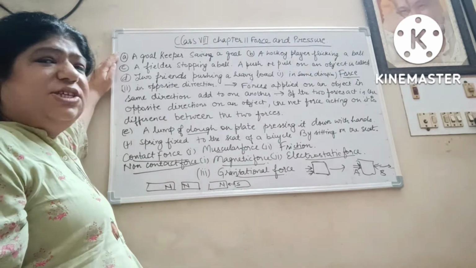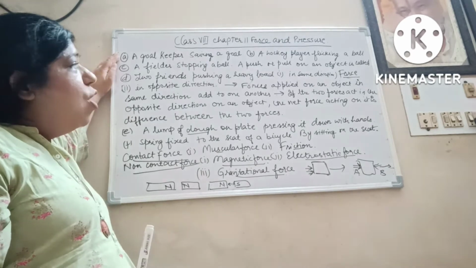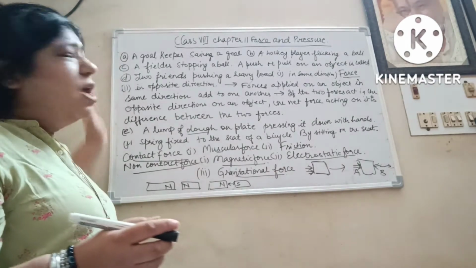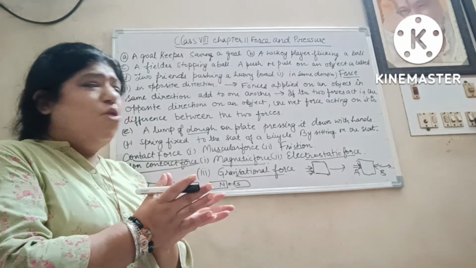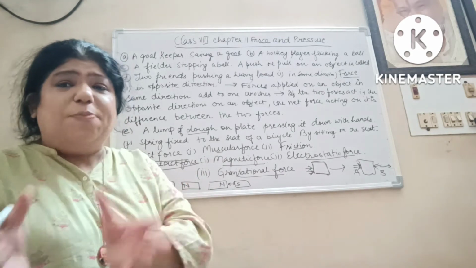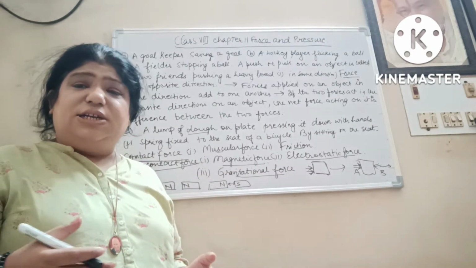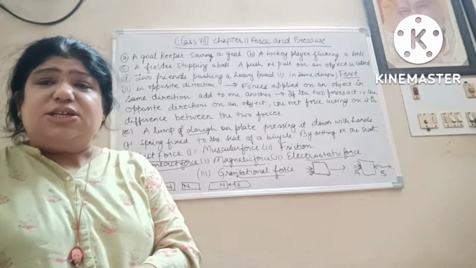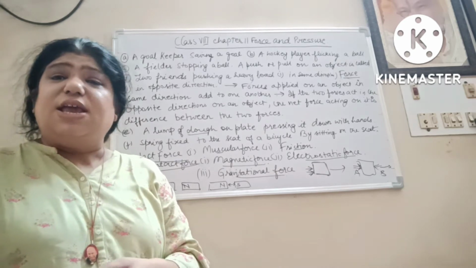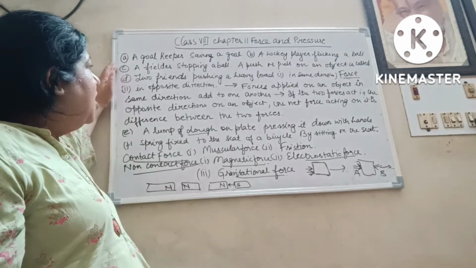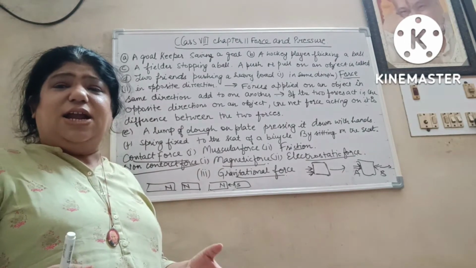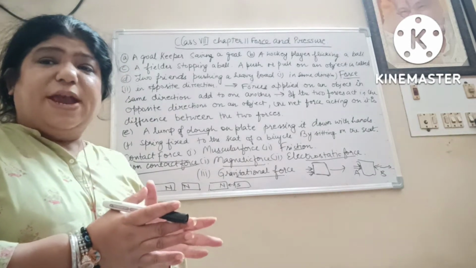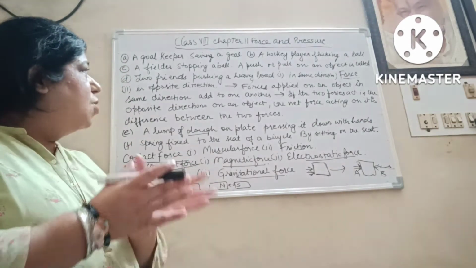Now force. You have seen a goalkeeper saving a goal, a hockey player flicking a ball, a fielder stopping a ball. What happens when a goalkeeper saves a goal? He either stops the ball or changes the direction of the ball. A hockey player flicking a ball changes the direction of the ball or increases its speed. A fielder, everyone has seen cricket, stops a ball. It retards the speed of the ball or stops it.